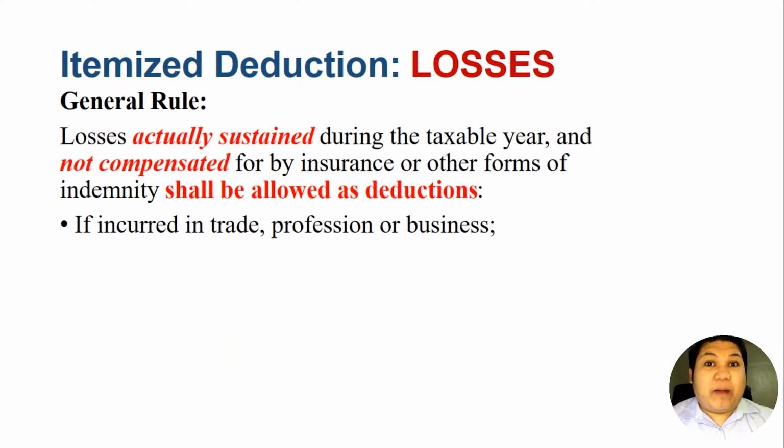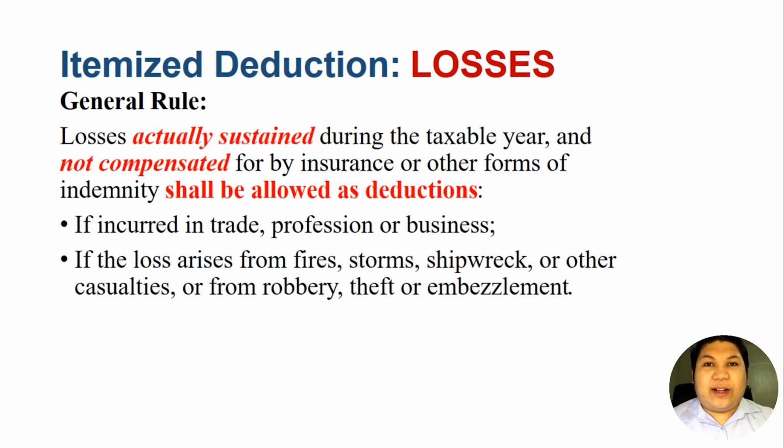First, the property or the loss should be incurred in connection to the taxpayer's trade, profession, or business. Also, the losses should arise from fires, storms, shipwreck, or other casualties, or from robbery, theft, or embezzlement.